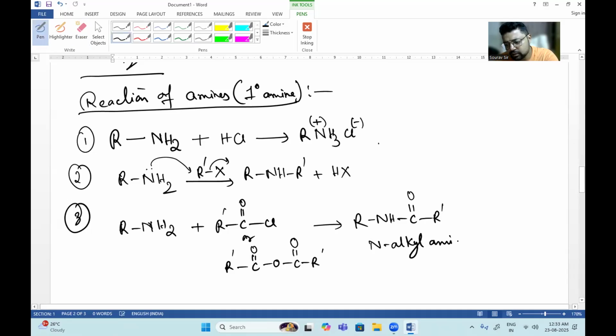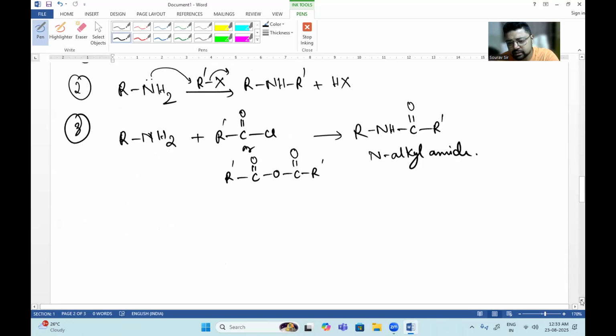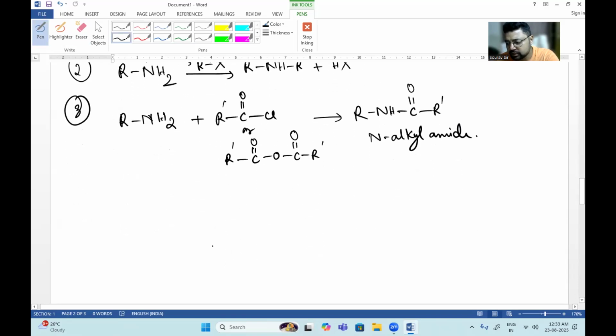Okay, it will give rise to an N-alkyl amide. This R' can be anything in the alkyl amide. The next thing is